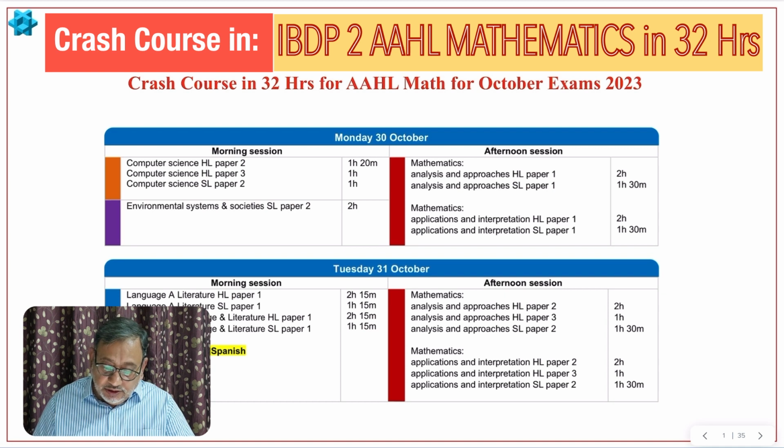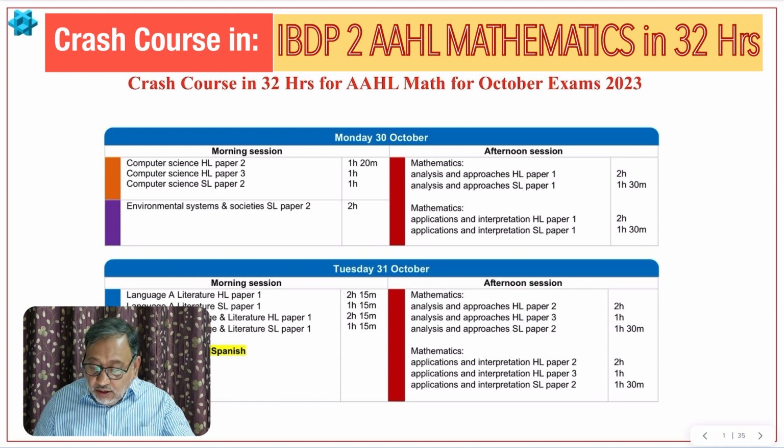My aim is, look here, this is your timetable. You are going to have maths paper 1 HL and SL of 2 hours, this is 1 hour 30 minutes on 30th of November, and on 31st of November you have both the papers, paper 2 as well as paper 3. Paper 2 of 2 hours followed by paper 3 of 1 hour on the same day, 31st of October.